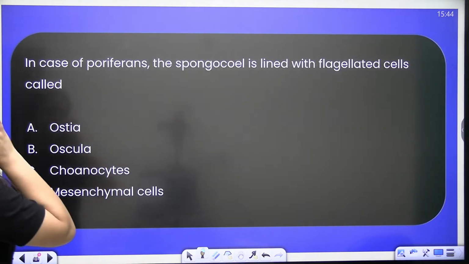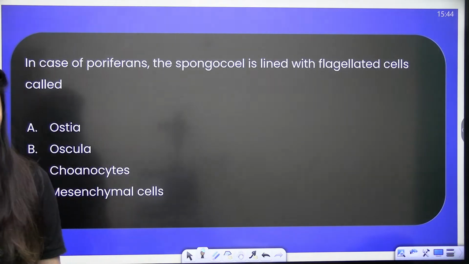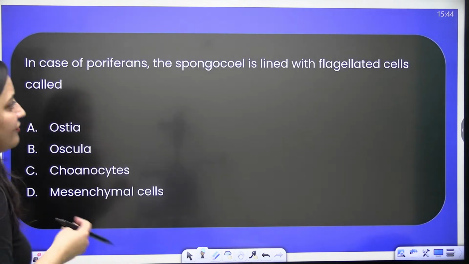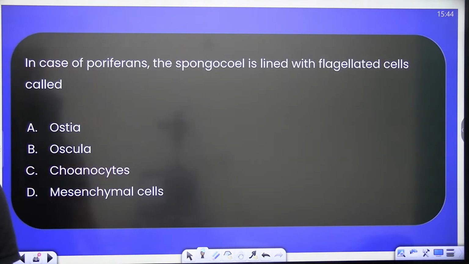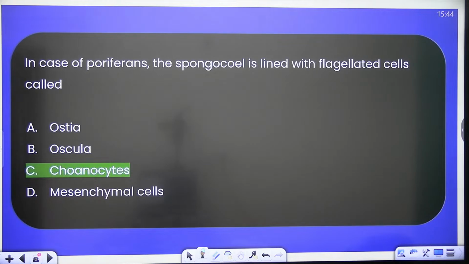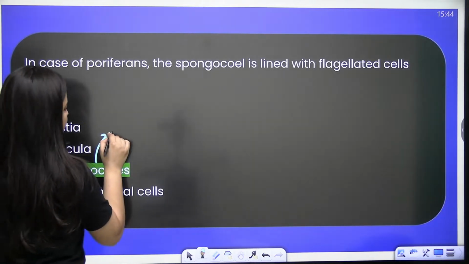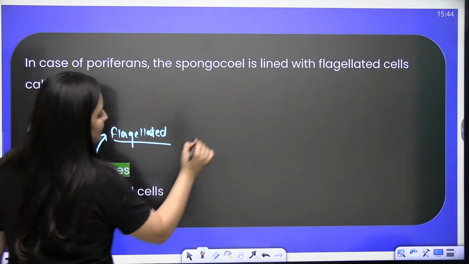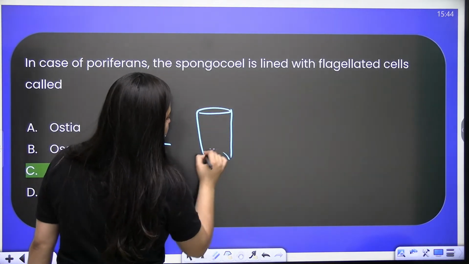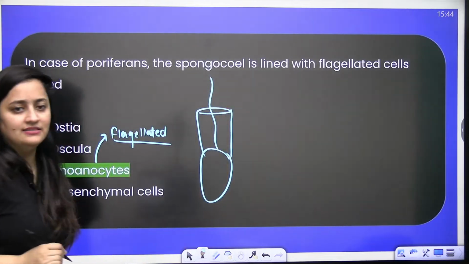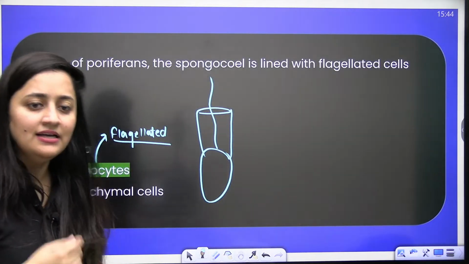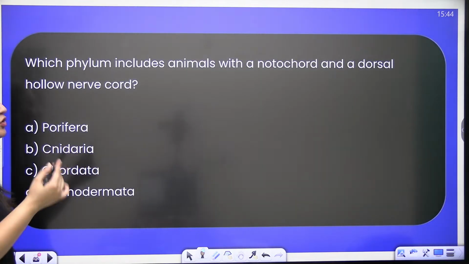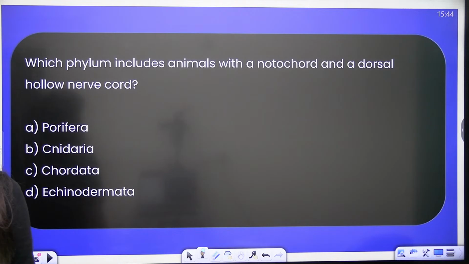In the case of Porifera, the spongocoel is lined with flagellated cells called, very easy it is. Yes, bache, be quick. Exactly, it is the choanocytes, right? They are the flagellated cells. They are also known as collar cells. Remember, they are also known as collar cells. So it is going to line the spongocoel. Next, which phylum include animals with a notochord and a dorsal hollow nerve cord?